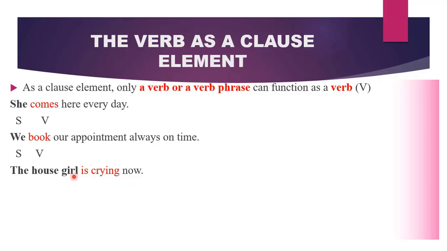What is our verb? Is crying. And our subject is the house girl. The last one, the party has been suspended forever. The verb is has been suspended, and the subject is the party. In a nutshell, if the word or the group of words are not verbs, they cannot function as verbs.